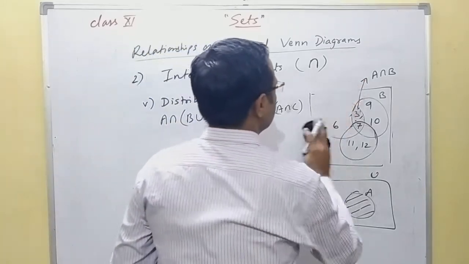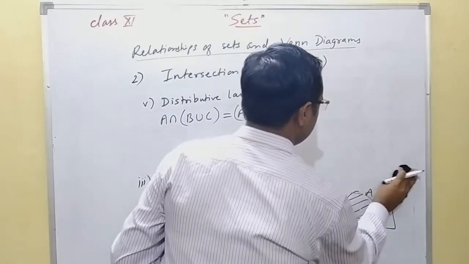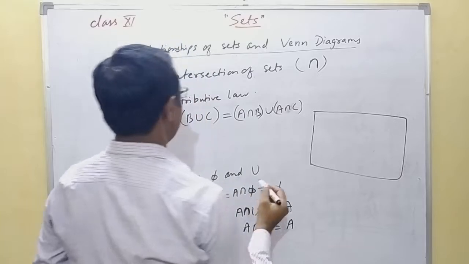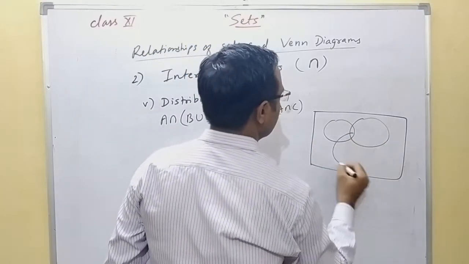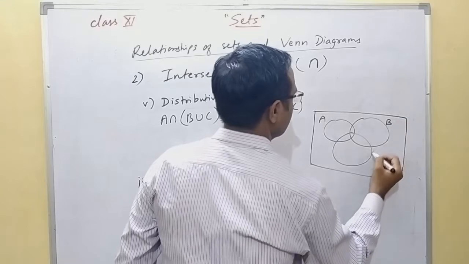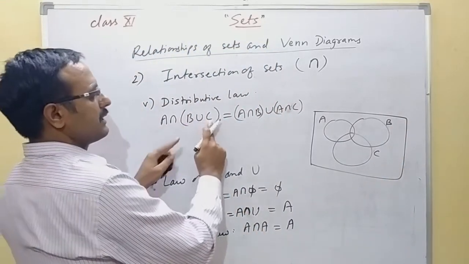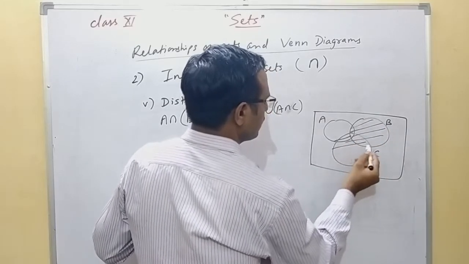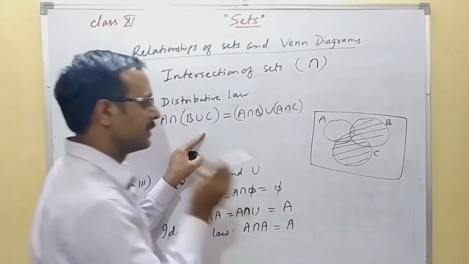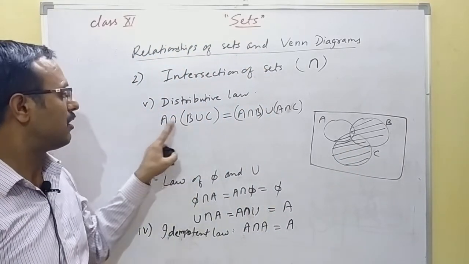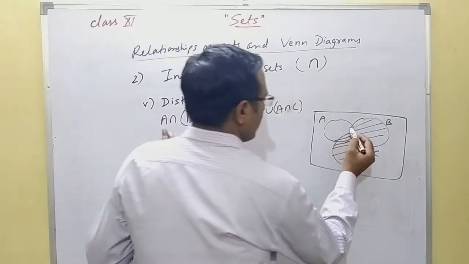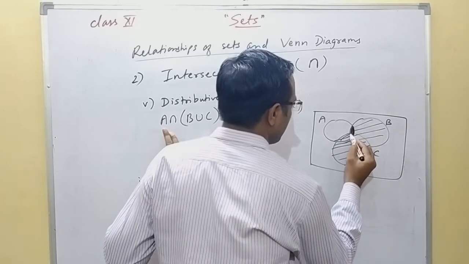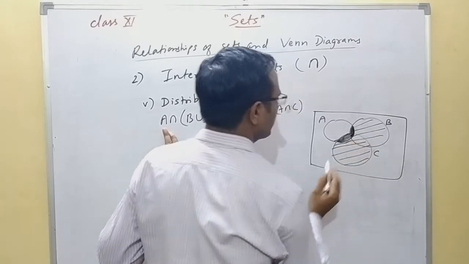So what does it mean? Let us see by the Venn diagram. If we take A, here B and one more set C, B union C is this one. This portion is B union C. If you do the intersection of this with A, you will get this portion only.